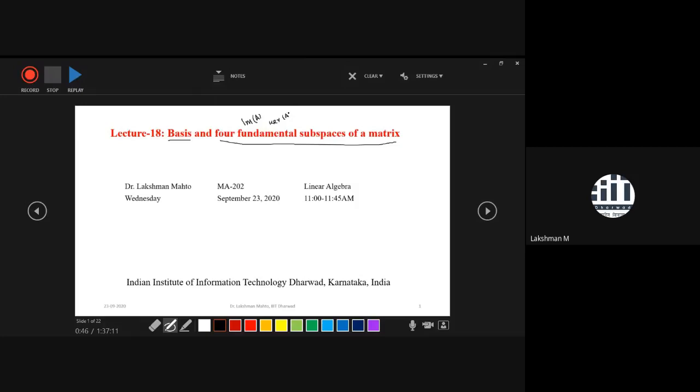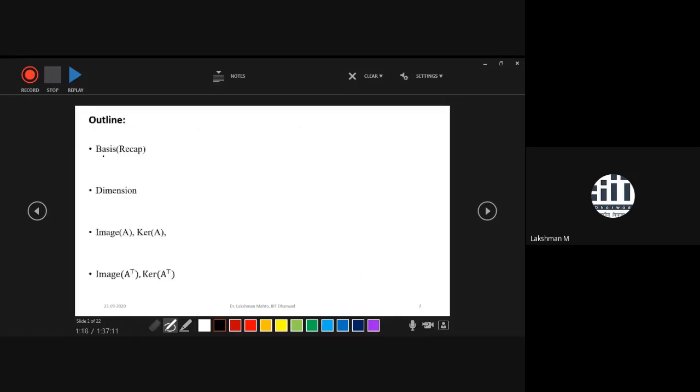Coming to the outline of today's lecture, first I will talk about basis as a recap. Once you have a basis, then you can define a very beautiful concept, which is an invariant concept with respect to a subspace.